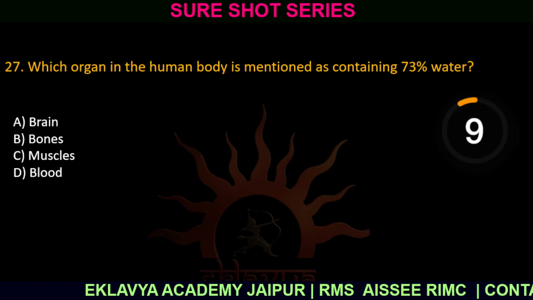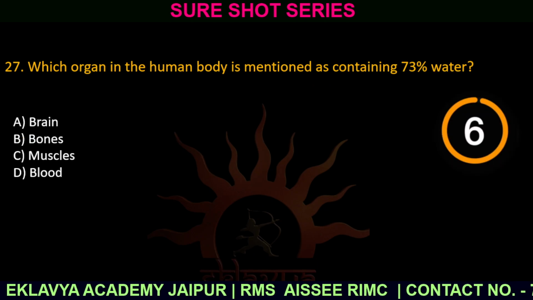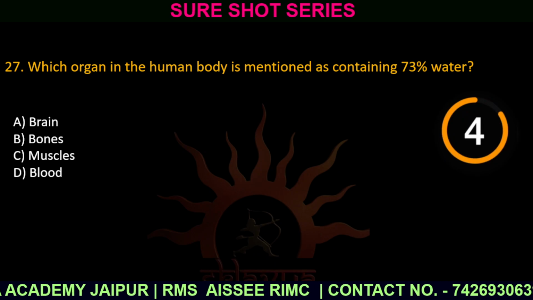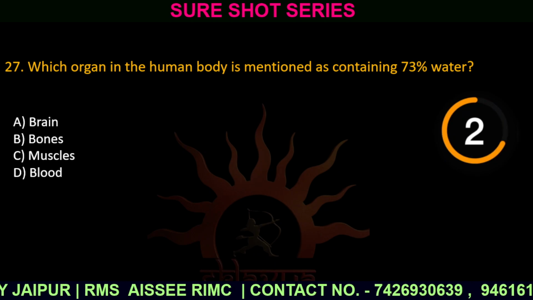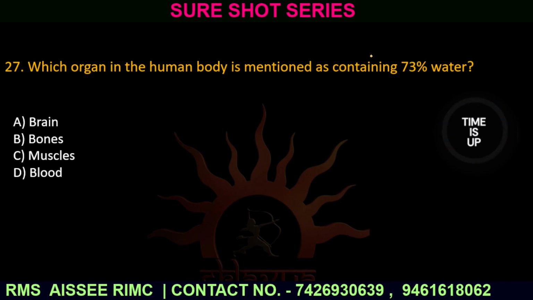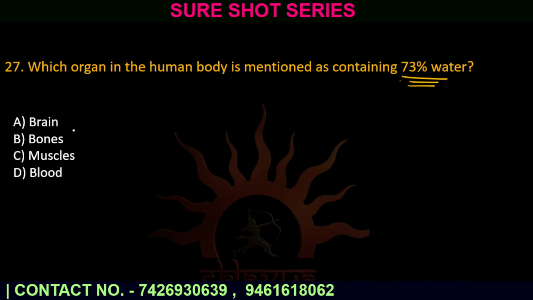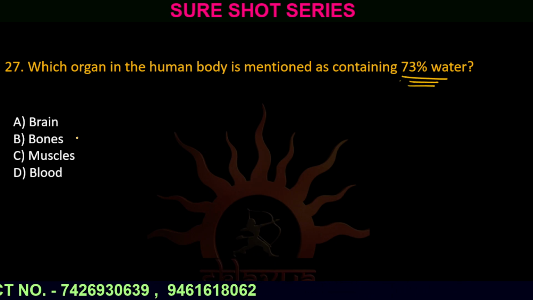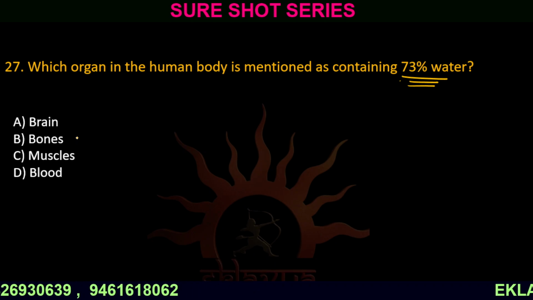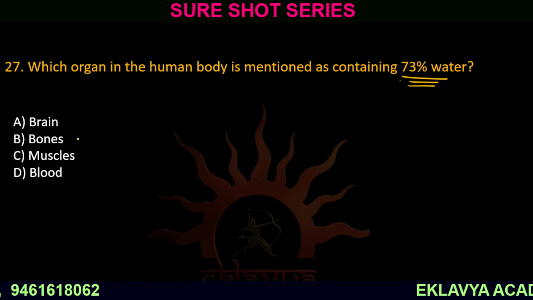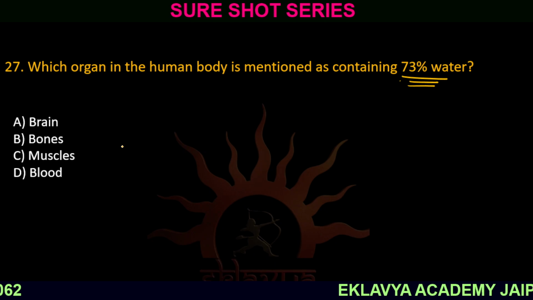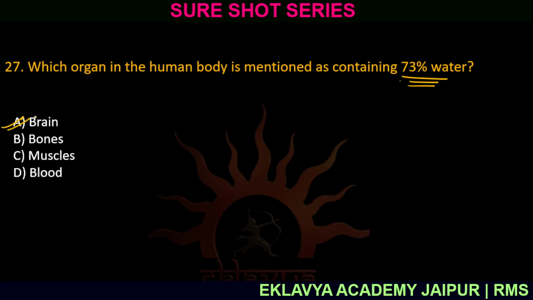Question number 27. Which organ in the human body is mentioned as containing 73% of water? Which organ contains 73% of water? Option number A, brain. Option number B, bones. Option number C, muscles. And option number D, blood. The correct answer is option number A, brain.